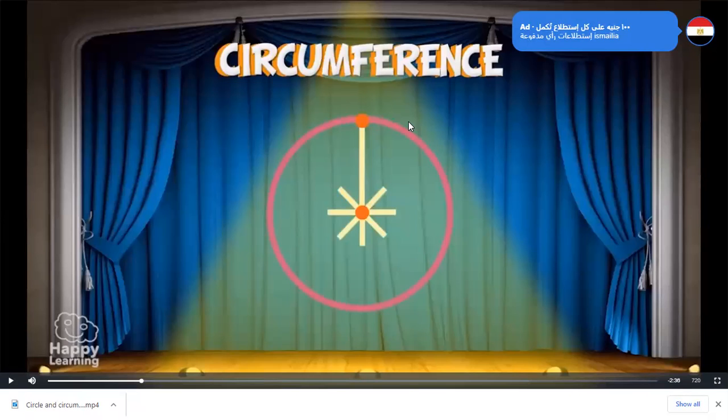Okay, Kareem, again, what is the meaning of the word circumference? It is a closed curve that all the points are the same length from the center. Now, all the class will concentrate to know what is the difference between circumference and the circle. So we said circumference is a closed curve which has the same distance from a fixed point on the circle. Please watch.